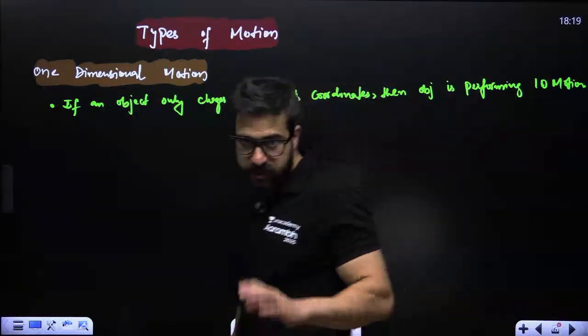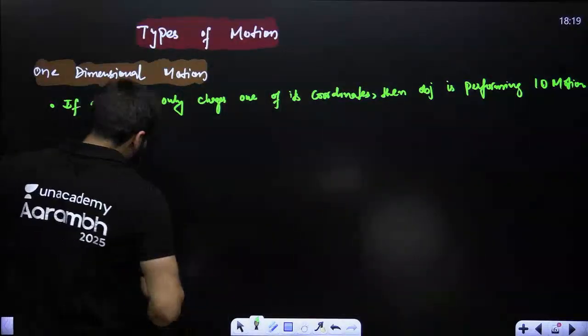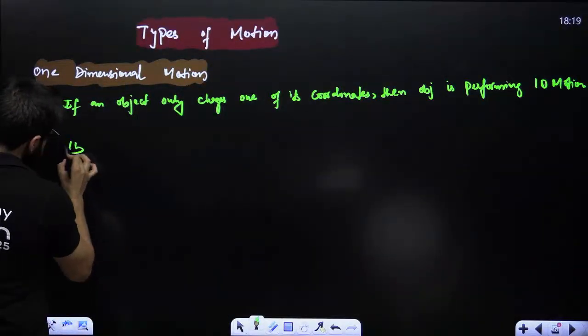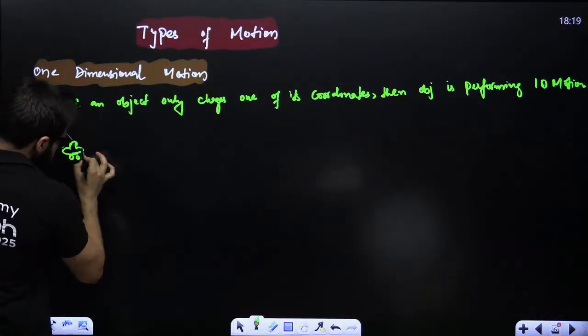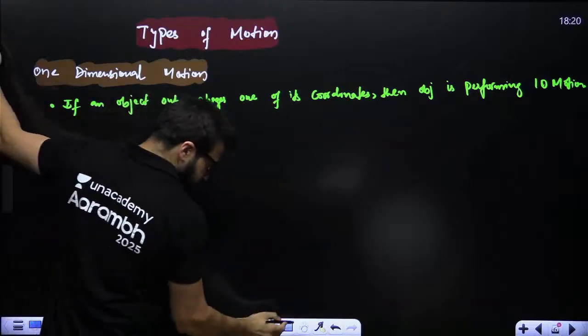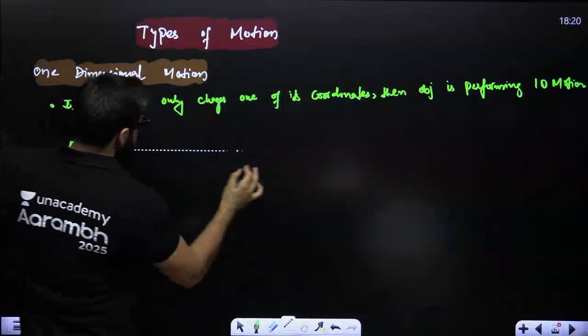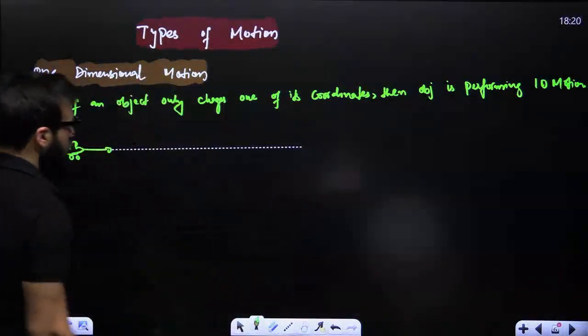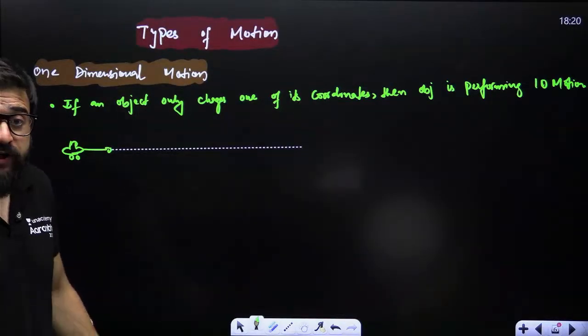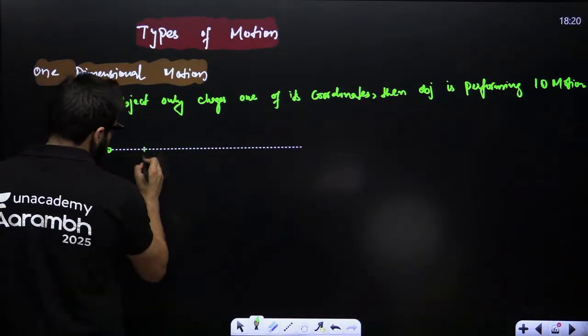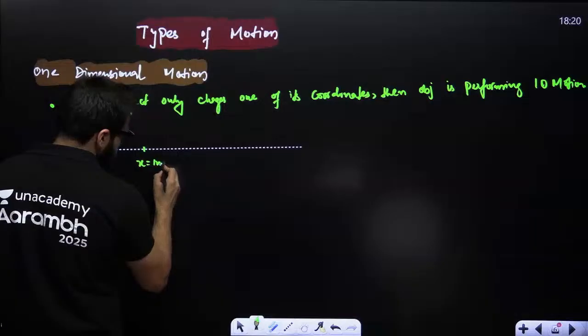What does that mean? See guys, if I say this is the car, this car is moving something like this. Can I say in this particular case, this car is moving along x-axis only? So the position of the car here is x is equal to 1 meter.